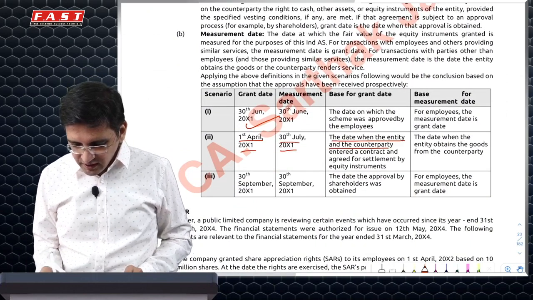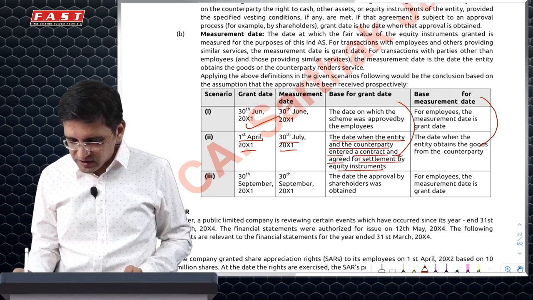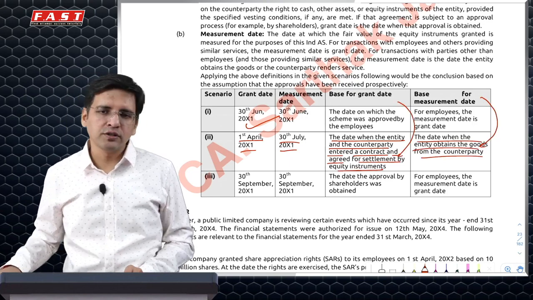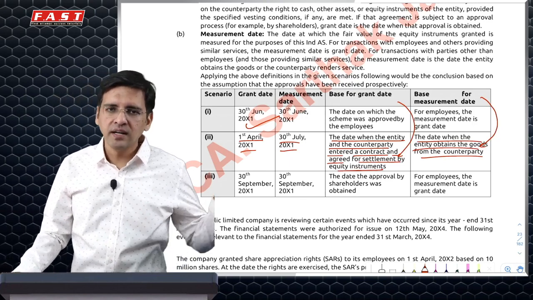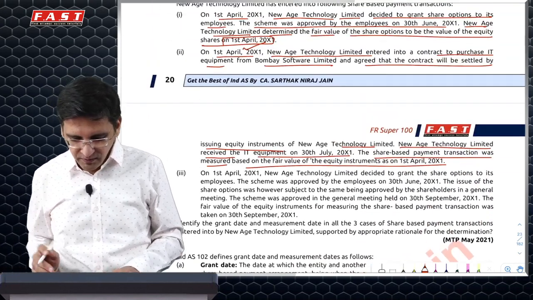The date when the entity and counterparty enter into a contract and agree on settlement is the basis for the grant date, and the measurement date is when you actually receive the asset. So you don't recognize the asset unless you receive it. Only once you receive it, you will recognize it. But the grant date will be the basis for the determination of your value.